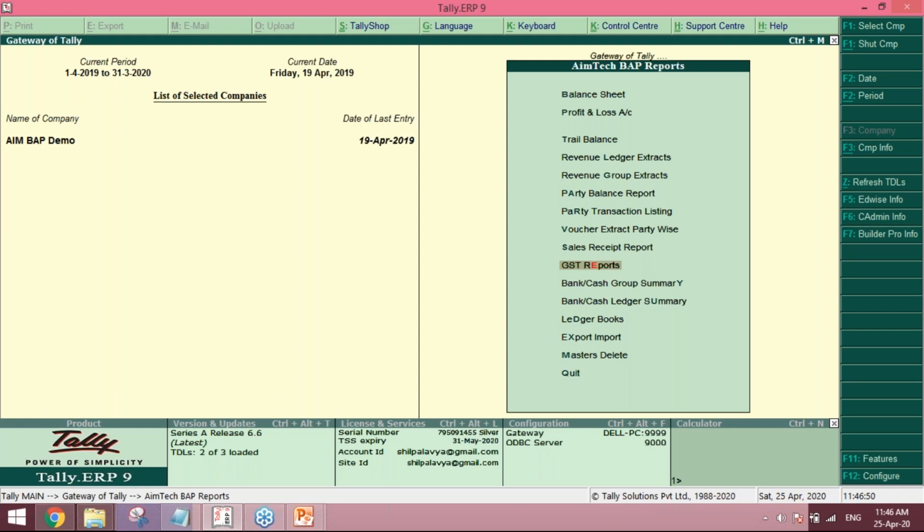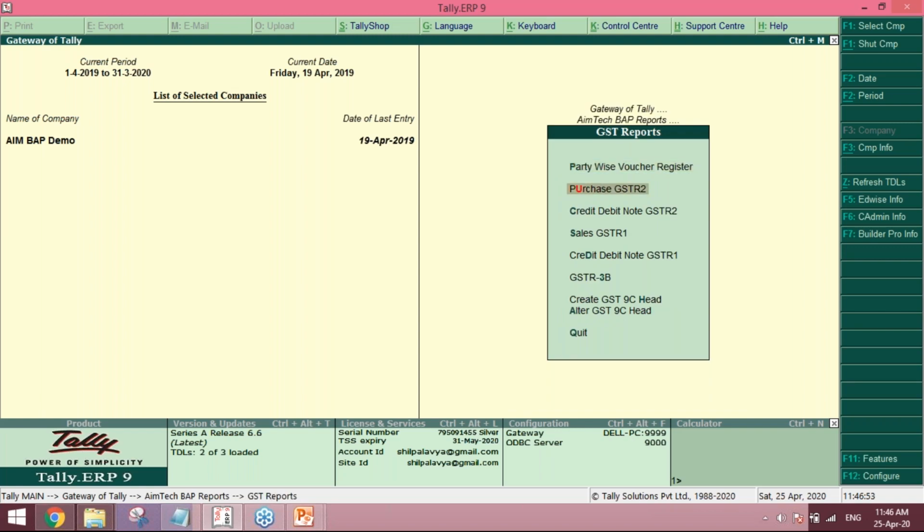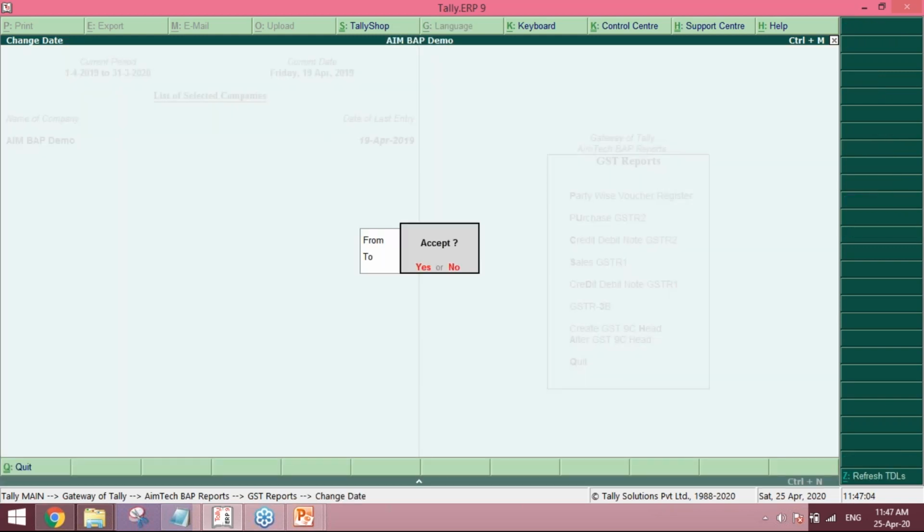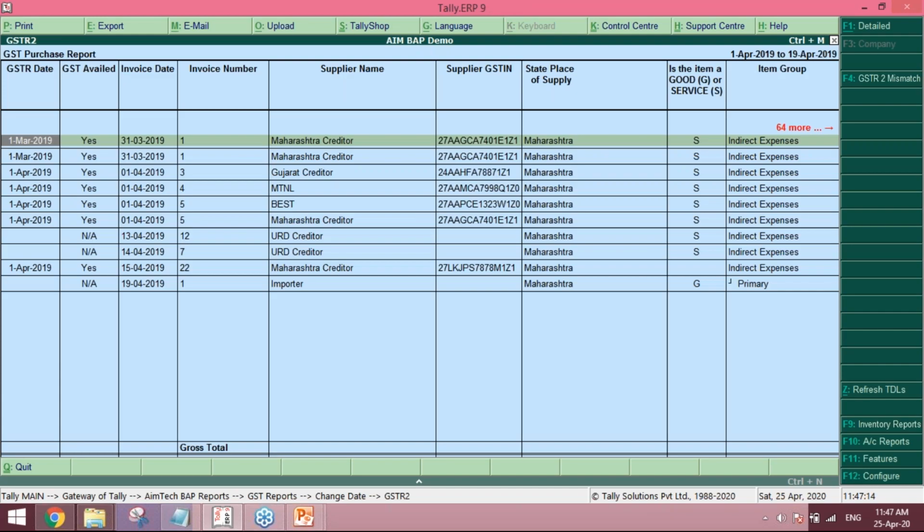So GST reports, we have made a huge reporting, a complex reporting much easier. In particular GST reporting, if I go to purchase GSTR2, in this single report we have added so many columns, almost 73 columns. It is more fruitful that if you export the single report, you can apply pivot in Excel and retrieve so many reporting formats from this one report. So I will start with this first thing.